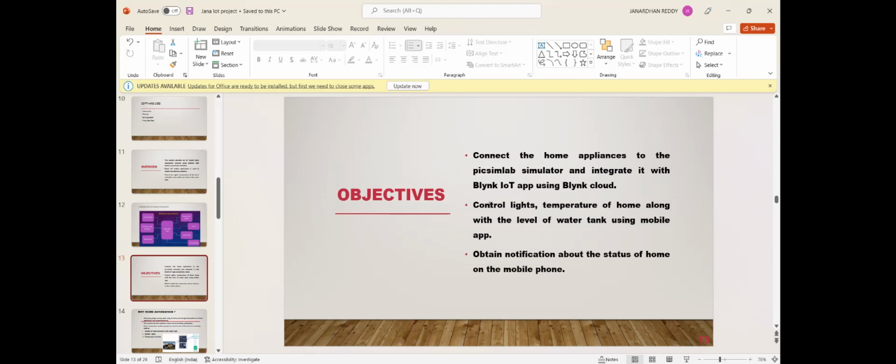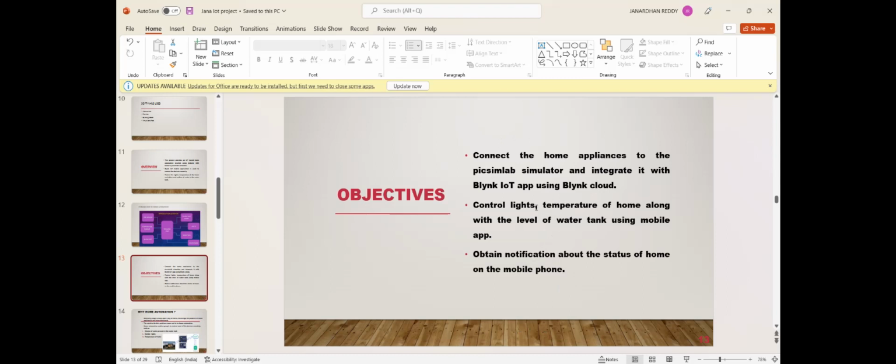Through it we can control the lights, temperature of home, along with the level of the water tank using the mobile app, and obtain notification of the status of home on the mobile phone. Through the mobile phone, we can download the Blynk app, so that we can control the lights of the room, temperature, and cooler.